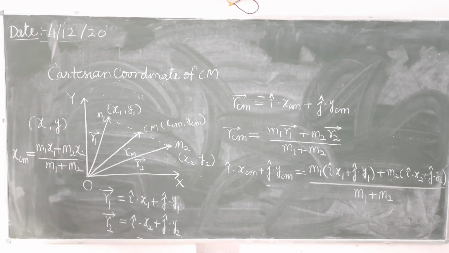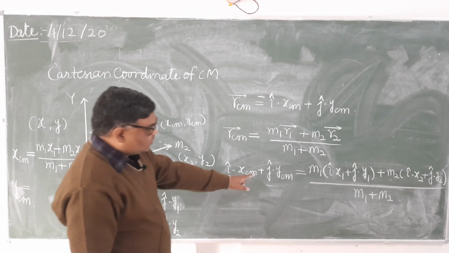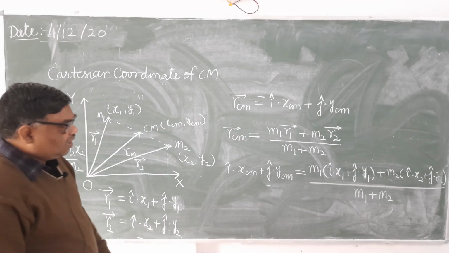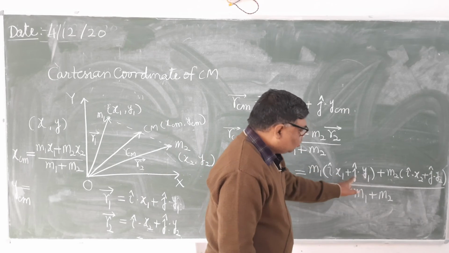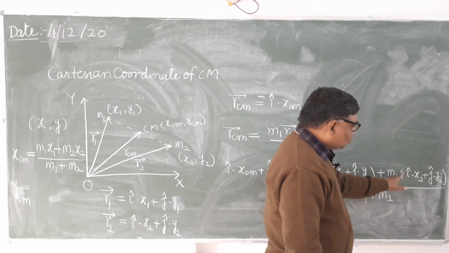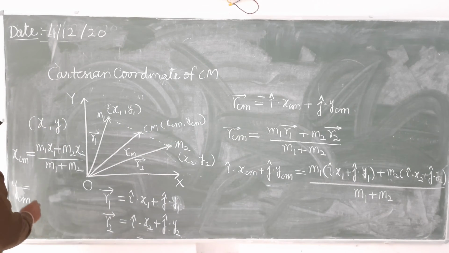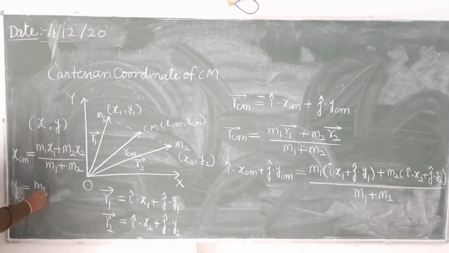Similarly, if you equate the coefficients of unit vector j on the LHS and RHS, you will get ycm equals m1 y1 plus m2 y2 divided by m1 plus m2.